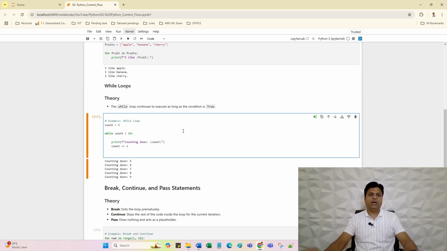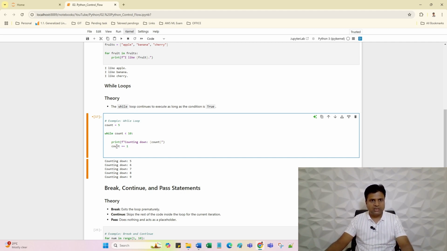So while loop will execute until the condition is true. In the while loop we always write a condition. If that condition is true, the loop will continue. If the condition is false, the loop will immediately stop. Here I have given count is equal to 5. While count is less than 10, we are printing something, and in the next line we are modifying the value of count. The modification is that we are doing plus equal to 1.